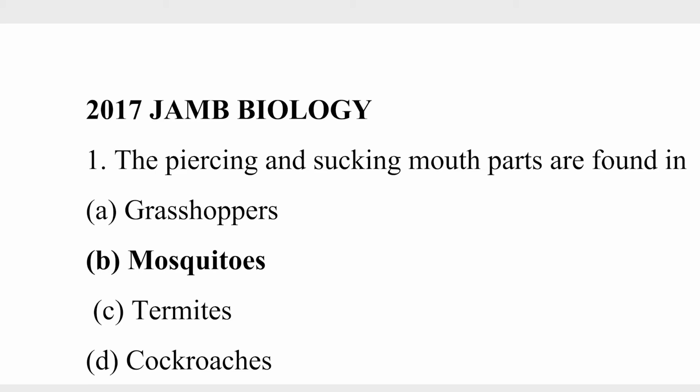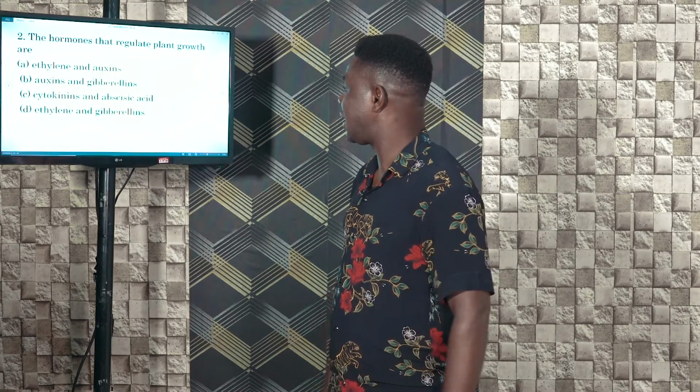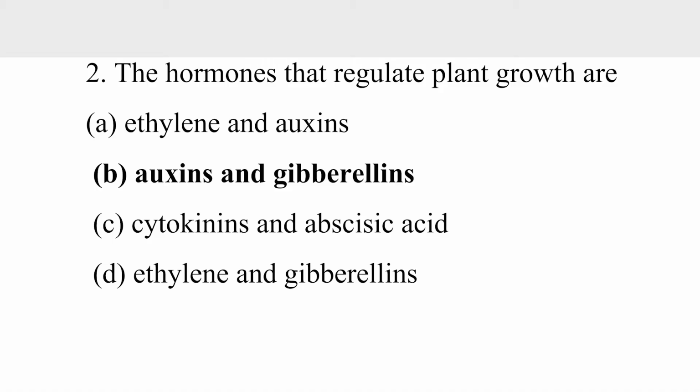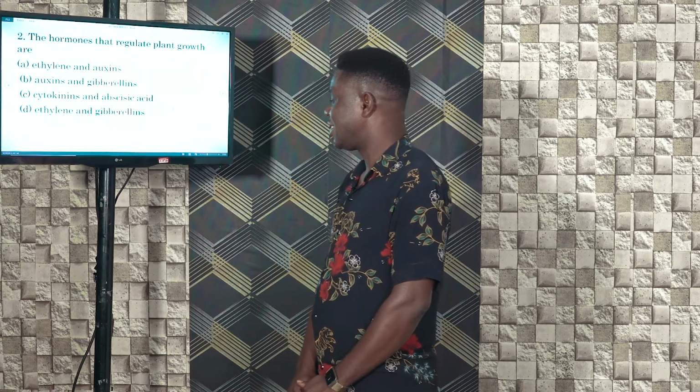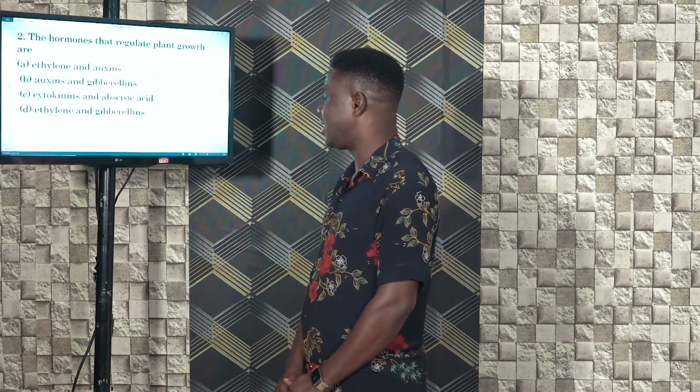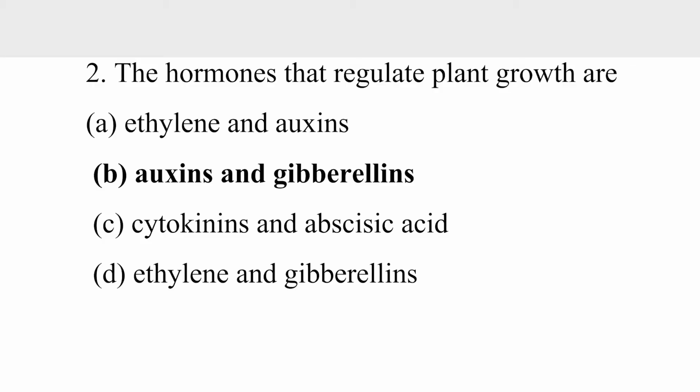Number 2. The hormones that regulate plant growth are A. ethylene and auxins, B. auxins and gibberellins, C. cytokinins and abscisic acid, D. ethylene and gibberellins. So let us just quickly look at the different plant hormones and what they do.